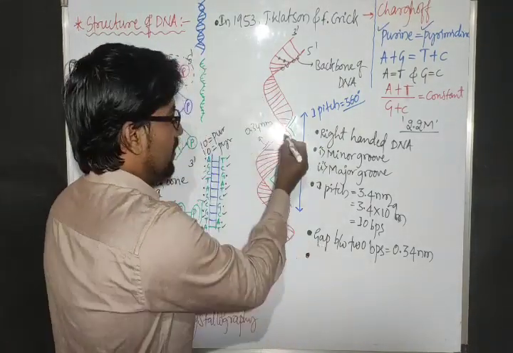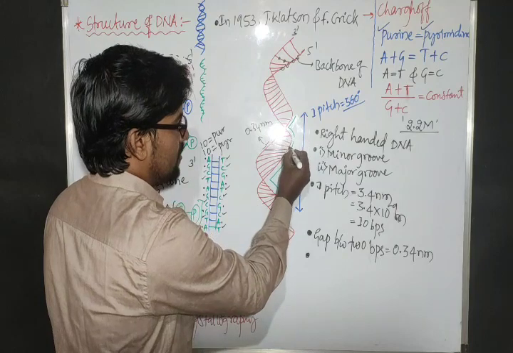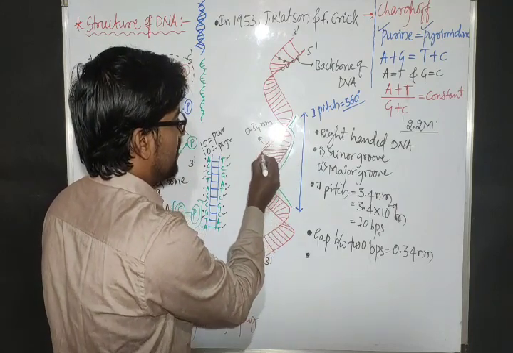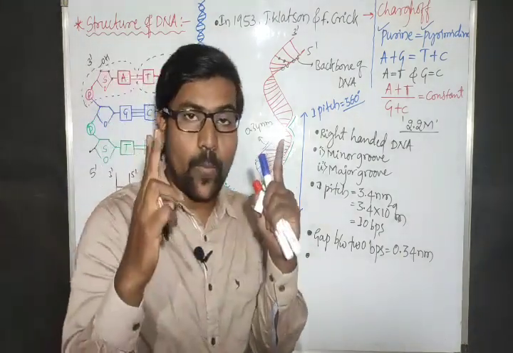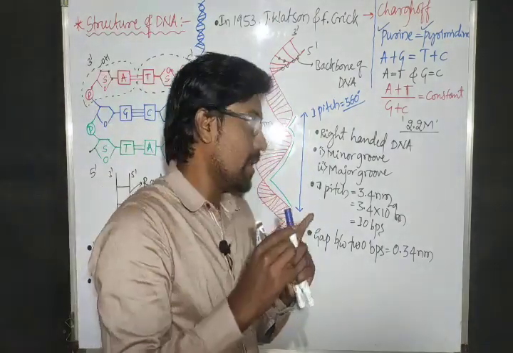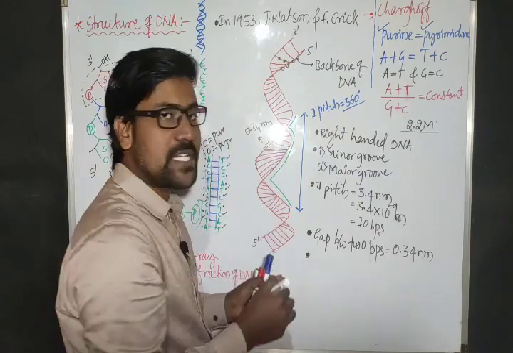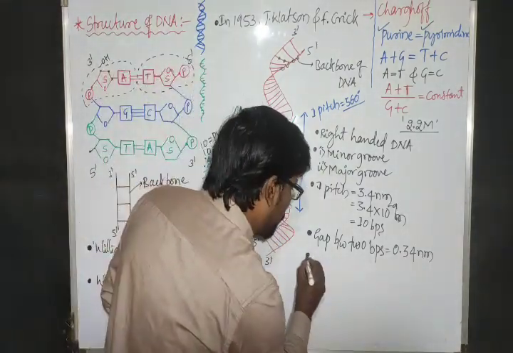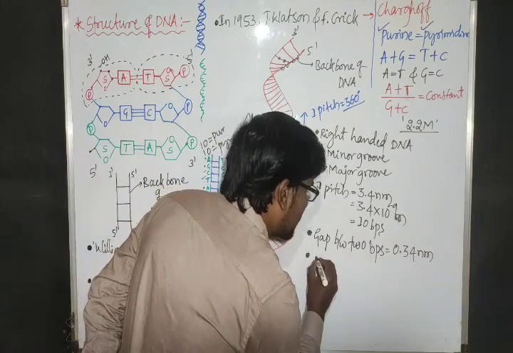So here, this is one strand, right? This is one strand. This is one strand. How many strands are we having? Two polynucleotide strands. Now, the gap between two strands, from this strand to this strand, the gap between two strands is